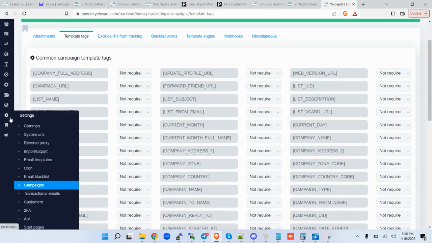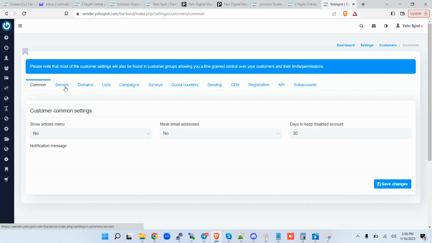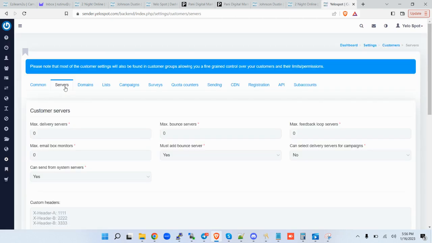All right. So having done that, you come to customers, and then you come to servers. A customer can add a server, a delivery server, a bound server as well. Must add, not a must.